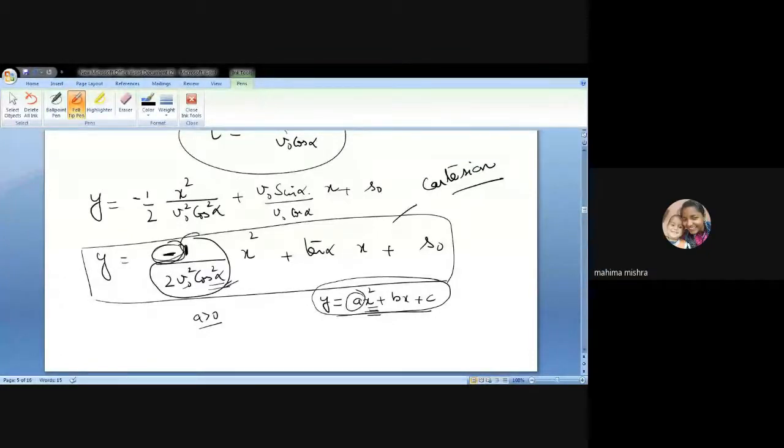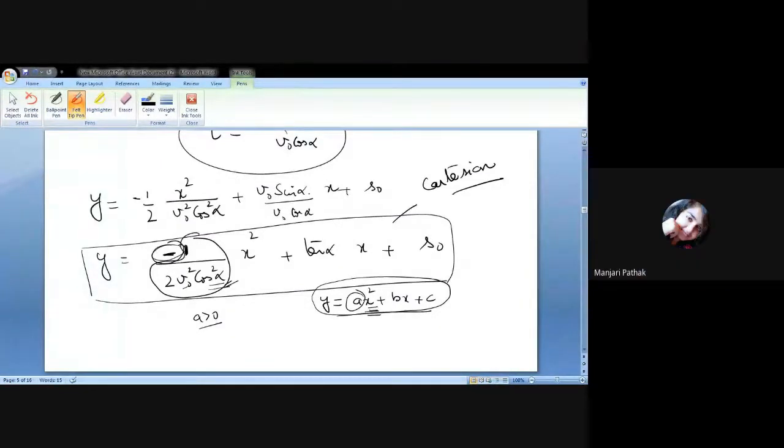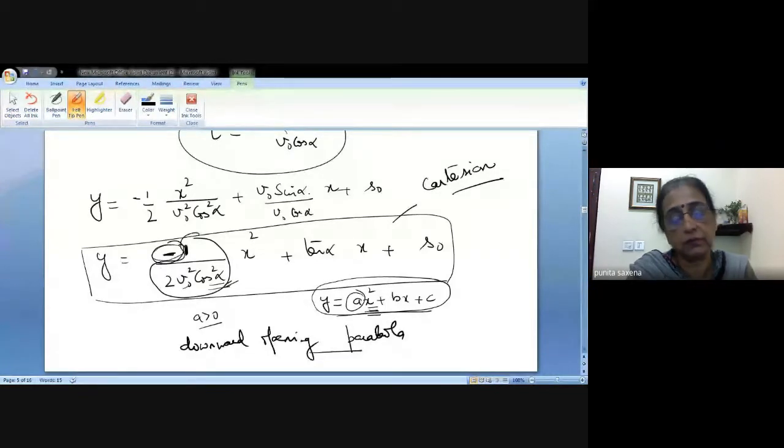I'm saying the coefficient of x square is negative. It is going to be a parabola. What will be the shape? Ma'am, it will be concave down. It will be a concave down parabola. The shape, the trajectory is always going to be a downward opening parabola, because the coefficient of x square is negative.